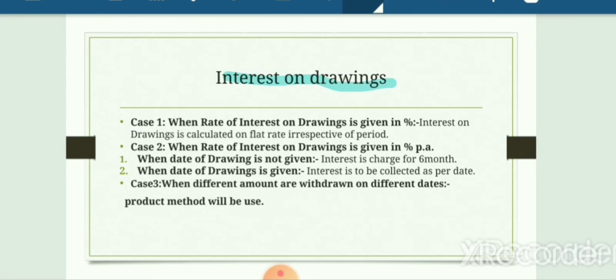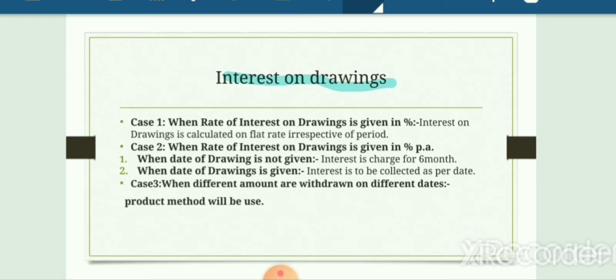Now, interest on drawing, case 1. When rate of interest on drawing is given in percentage form, it means with that percentage per annum word is not there. Then, interest is calculated irrespective of the period. It does not matter at which date he is withdrawing that money.